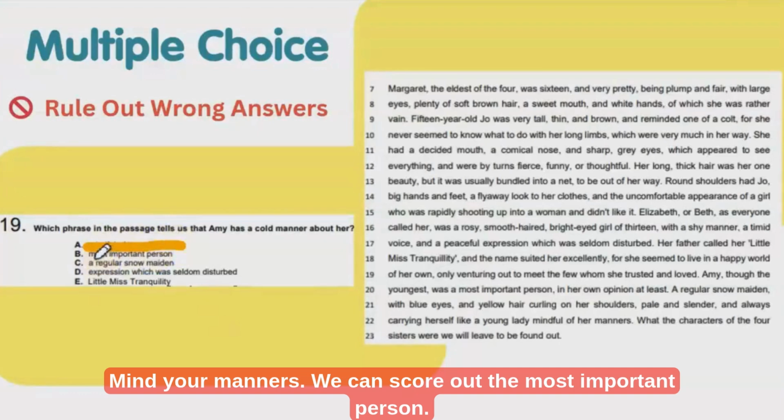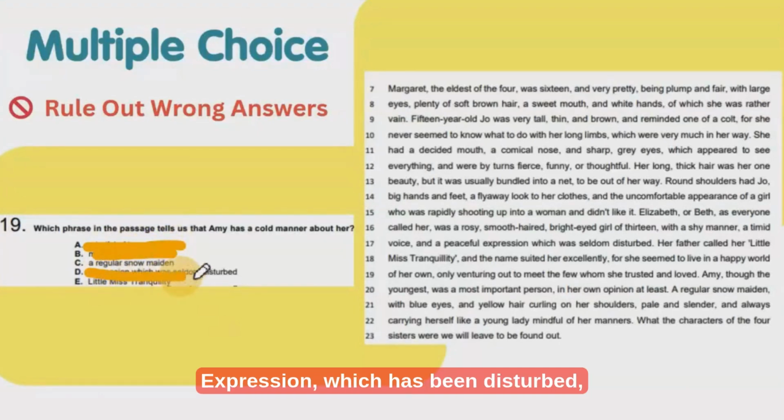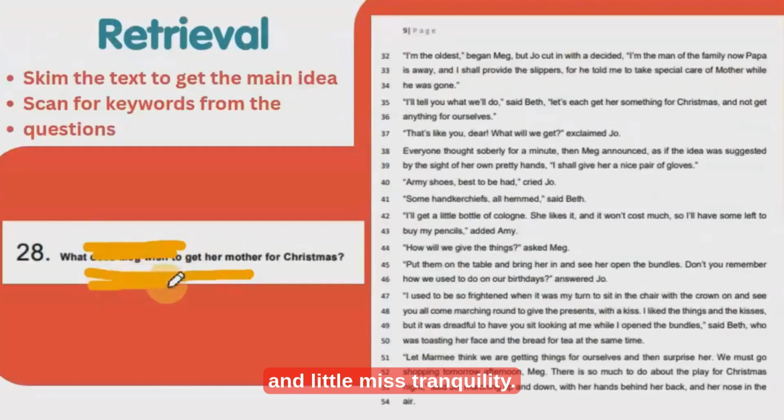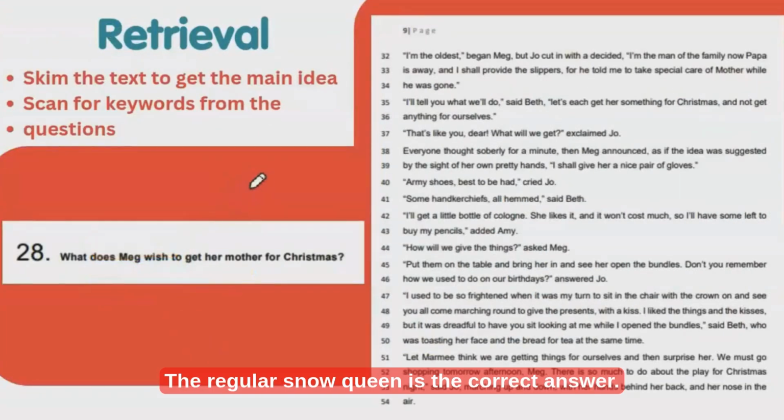Mind your manners we can score out. Most important person, expression which has been disturbed, and Little Miss Tranquility. The regular snow queen is the correct answer.